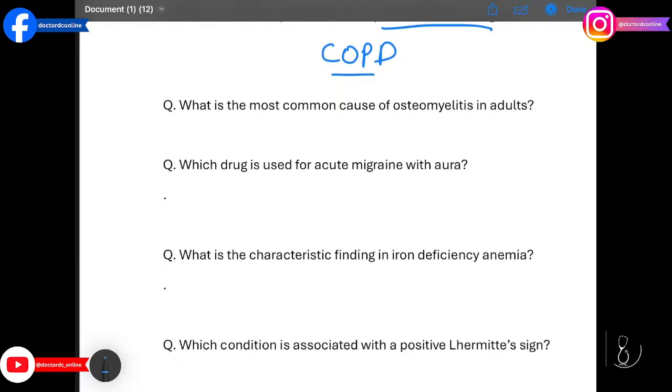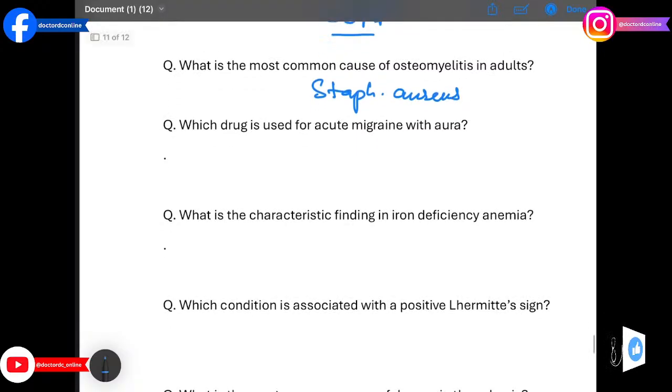What is the most common cause of osteomyelitis in adults? The answer is Staph aureus. This bacterium infects bone, often via hematogenous spread.